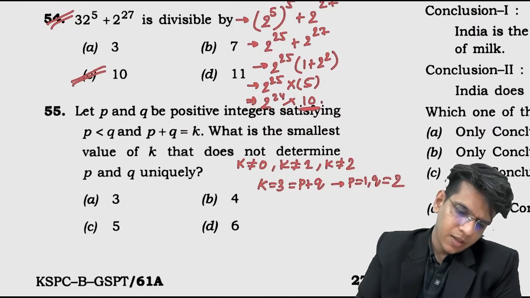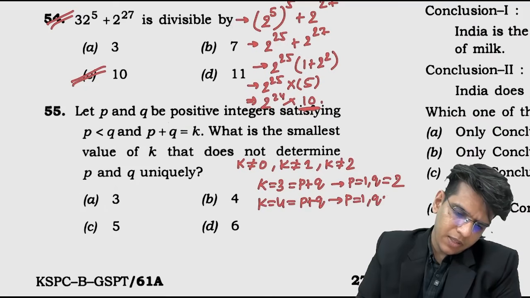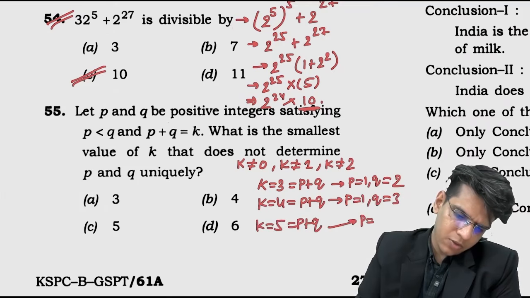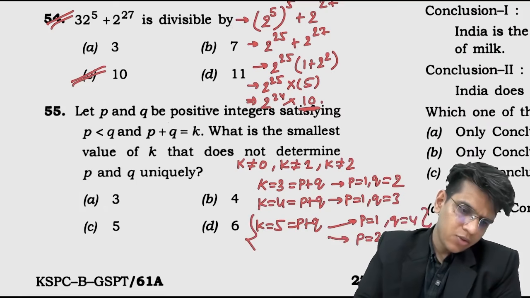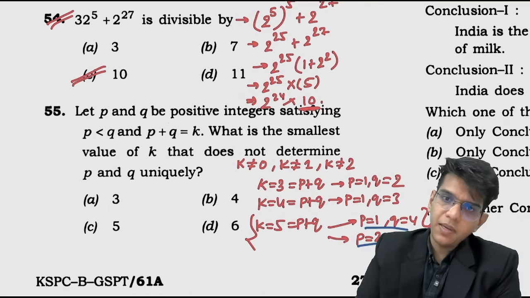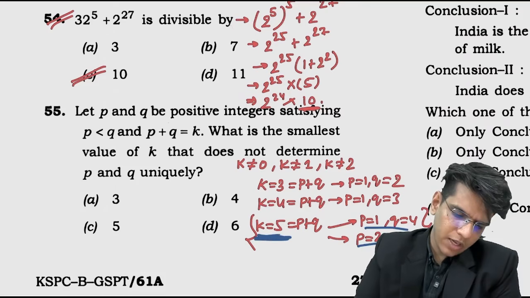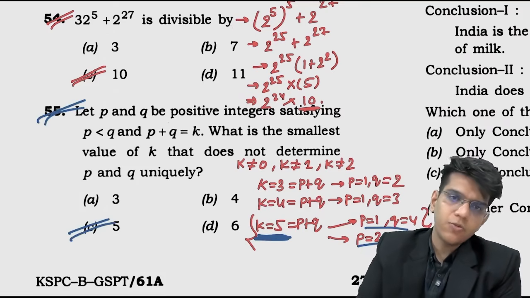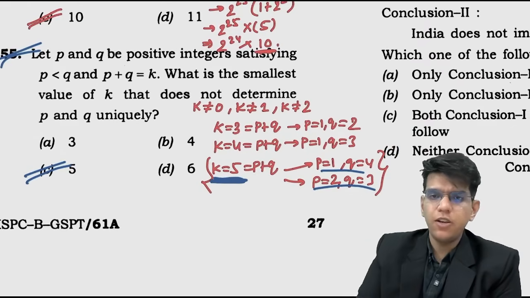ये क्या? K equals 4, P plus Q. यहाँ से P will be 1, Q will be 3. Now K equals 5 equals P plus Q. यहाँ पे दो possibility हैं, P equals 1, Q equals 4, और P equals 2, Q equals 3. Right? So here we can't determine P and Q uniquely. For which value? K equals 5. K equals 5, we can't find individual value of P and Q.